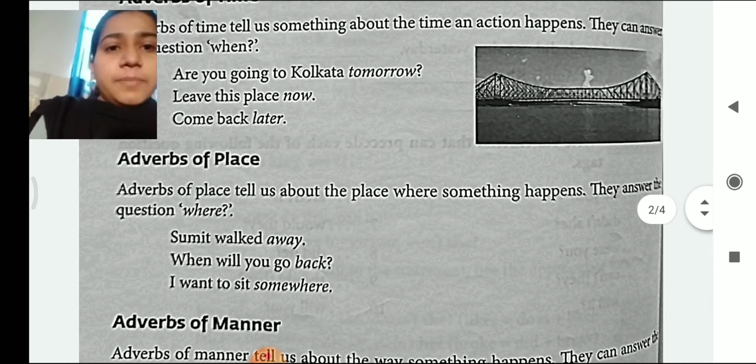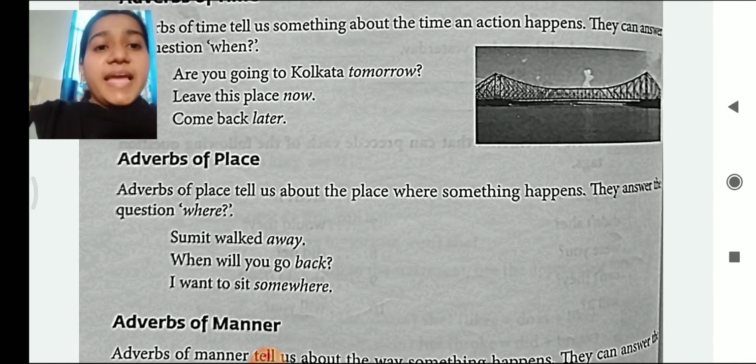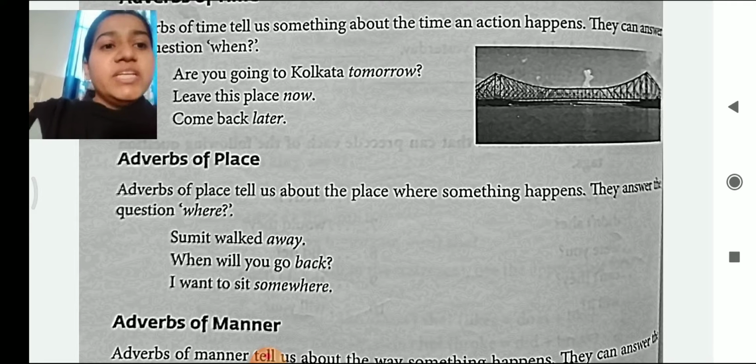Let's study in detail about adverb of place. Adverb of place tells us about the place where something happens. They answer the question where. So adverb of place, when we need to know the exact place where the action is getting completed, we will use adverb of place. And in the same way as we used when in the adverb of time, we are going to use where in the adverb of place.